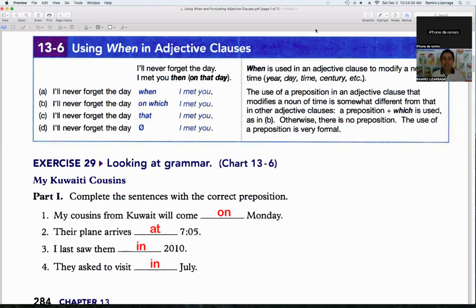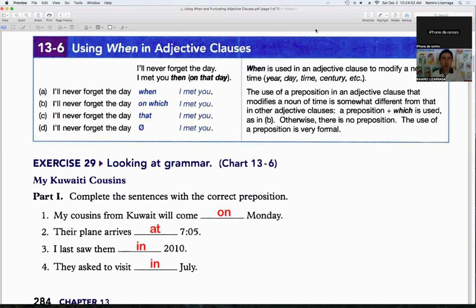There are many things that we can teach, learn and practice about adjective clauses, but don't worry, pretty soon we're going to be talking about other topics. But it is important to really finish all the topics about adjective clauses so you can learn how to speak and write. Okay, today we're going to begin using when in adjective clauses.